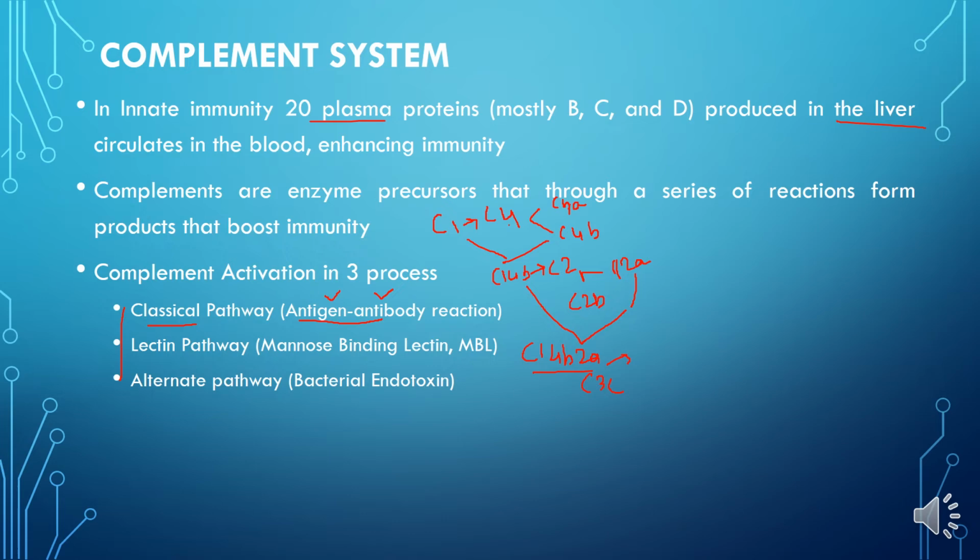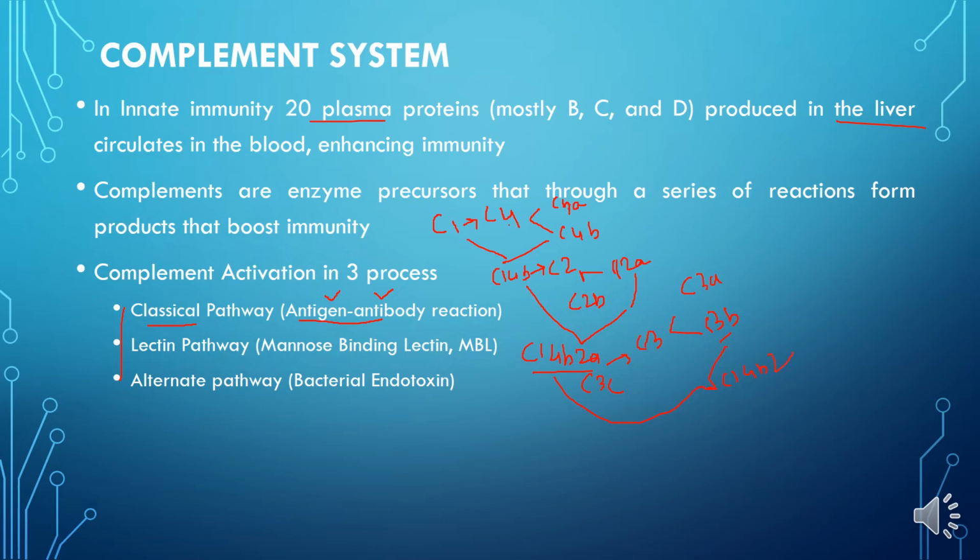C3 convertase that acts on the C3 and breaks down C3 into C3A and C3B. Now this C3B binds with this C14B2A, this C3 convertase, to form the C5 convertase.